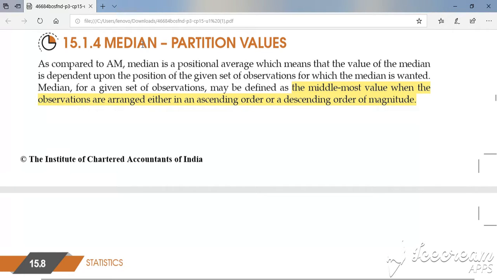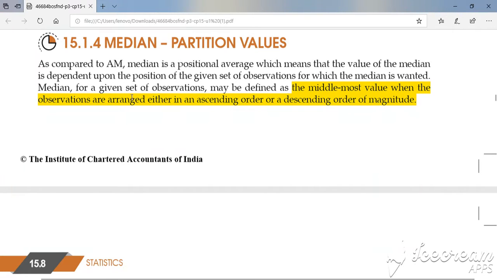Okay. So in arithmetic mean we are finding that particular average, but what the median is? Median means it is a line which divides your data into two equal parts. So you always keep in mind this median is positional average. As compared to arithmetic mean, median is positional average, which means that the value of median is dependent upon the position of the given set of observations for which the median is wanted.